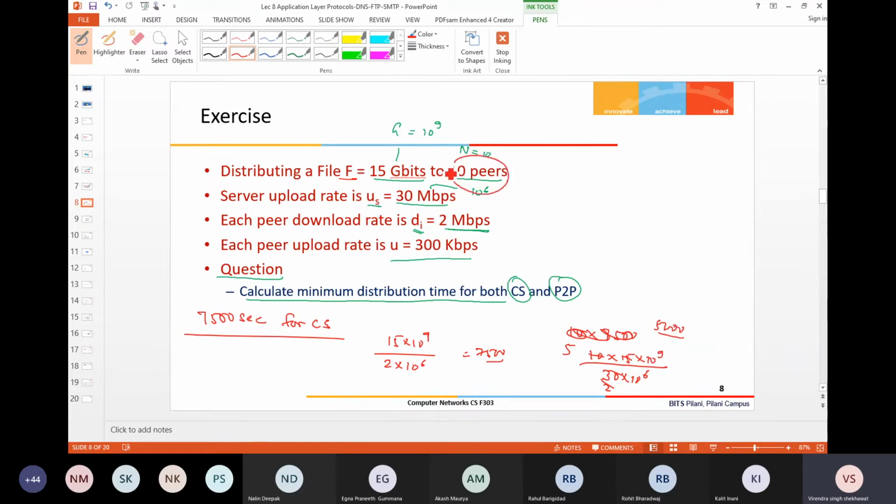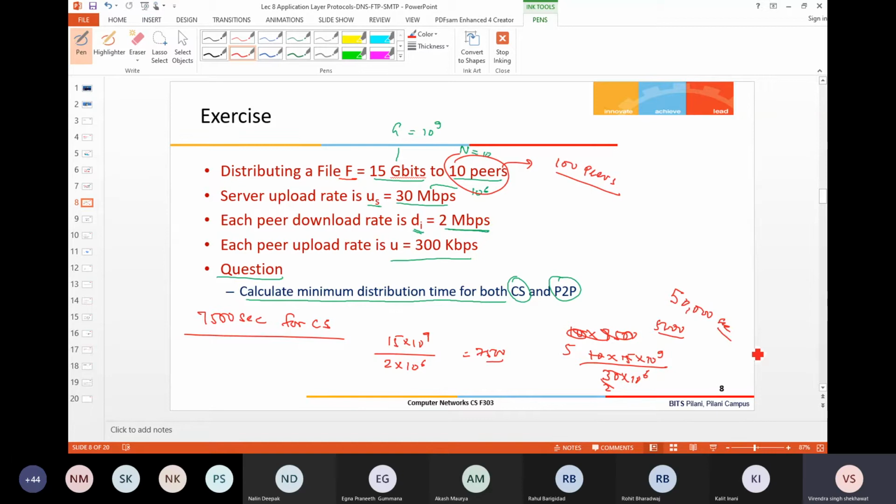Now suppose I change from 10 peers to, let us say, 100 peers, then what will happen? So you calculate for 100 peers. For client server, this is going to be increased 10 times. NF by US will come to 50,000, so this will be 50,000 seconds.